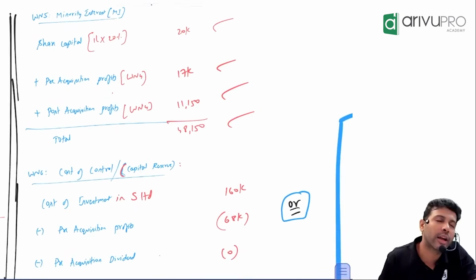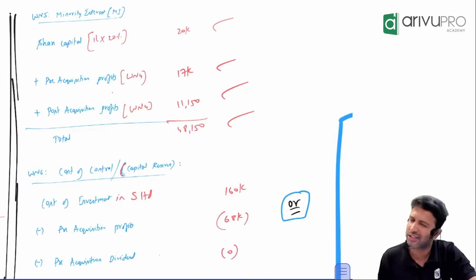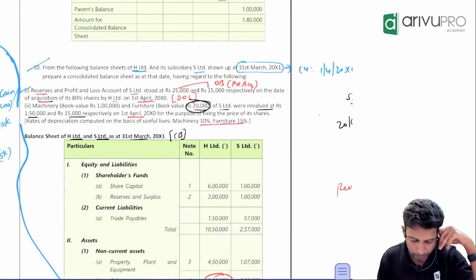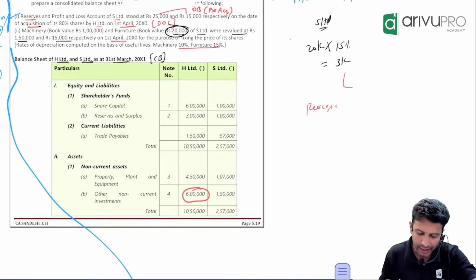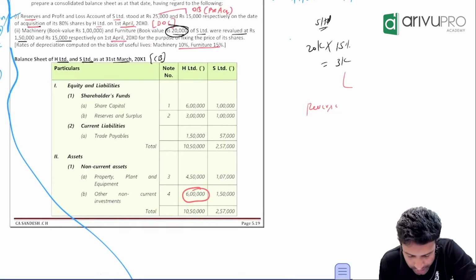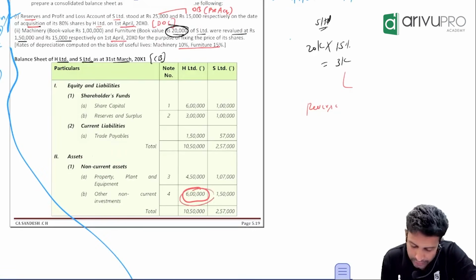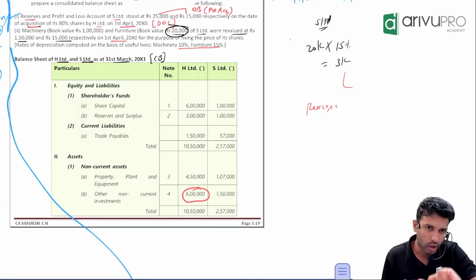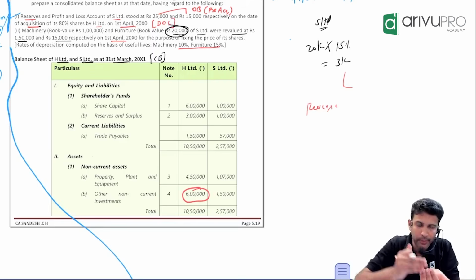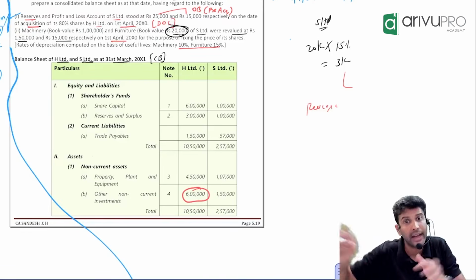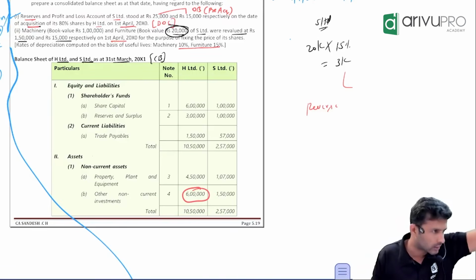Okay, next, working note number 6 for goodwill or capital reserve. Again, same format. First is the cost of investment. Now check, have they given how much the holding company paid? Here they have not given. I think you may have some information in the balance sheet. Under non-current asset, there is other non-current investment. Don't directly take this. Whenever they have given a note, always make it a point to check the note once, because the holding company may have purchased investment in the subsidiary and could have some other investment also.